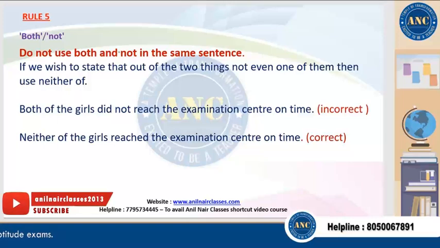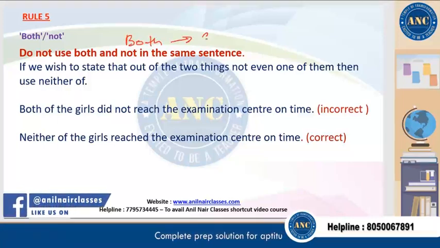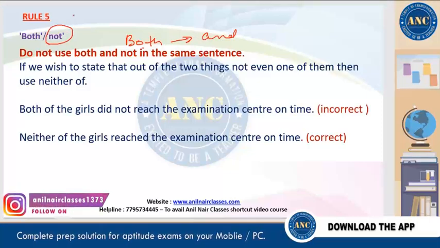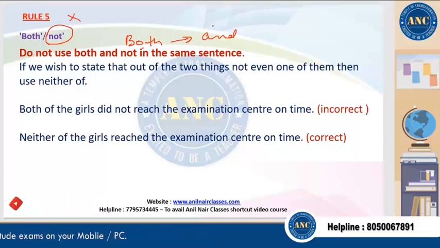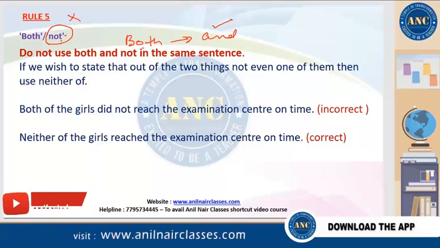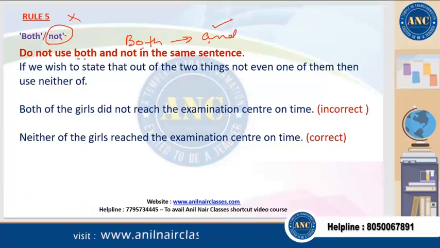Both and. Now, the conjunction goes like this. If you have both, the next conjunction should be and. When you have both, you cannot use not. With both, not is correct or incorrect? It is incorrect. With both, the correct thing is only and. Not is incorrect. We cannot use both and not together. The correct expression is both and. Right? Do not use both and not in the same sentence.